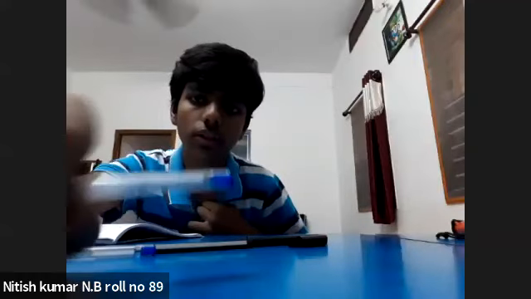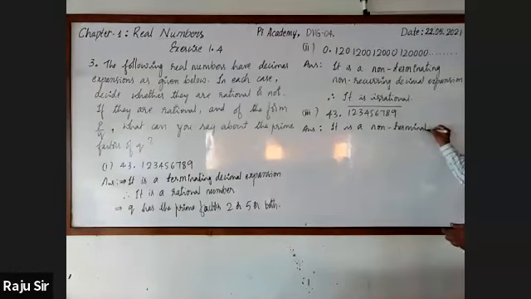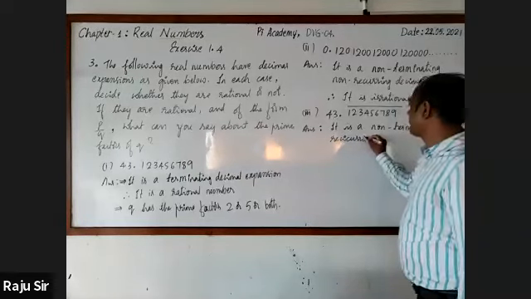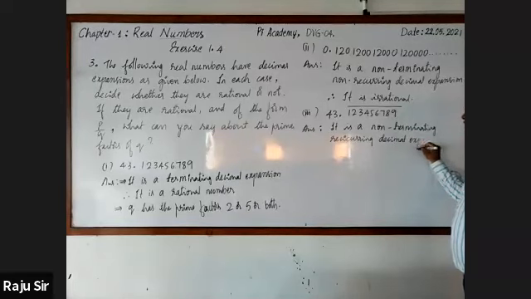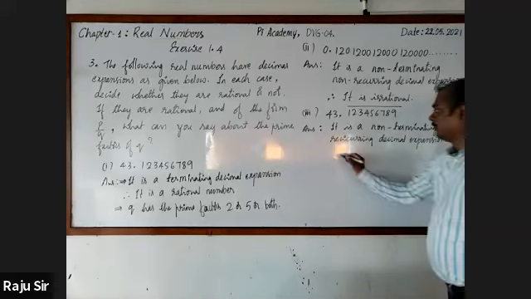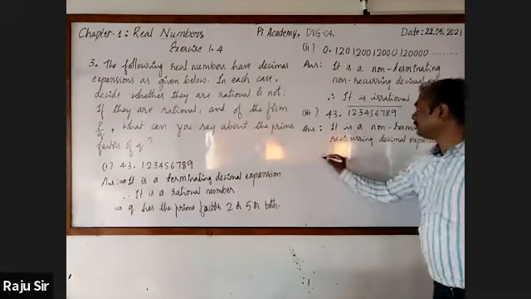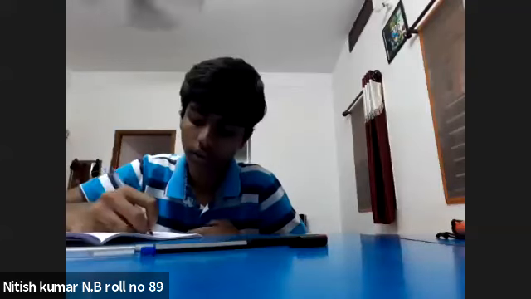It is a non-terminating recurring decimal expansion. Therefore, it is rational.